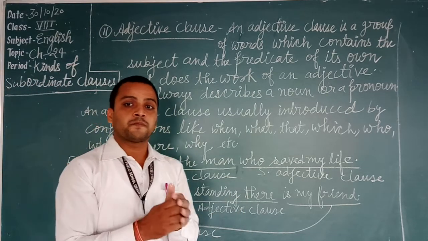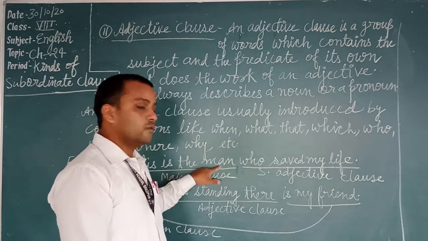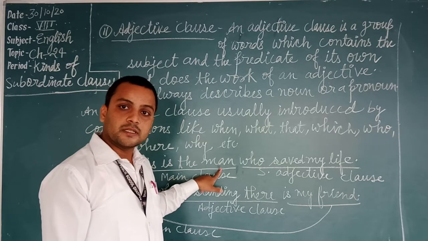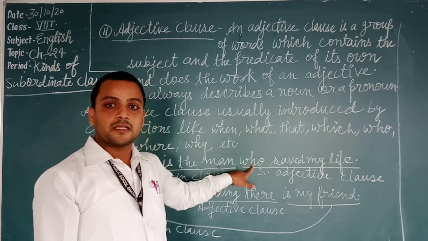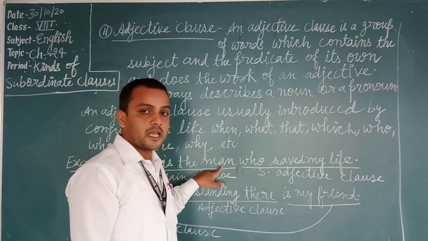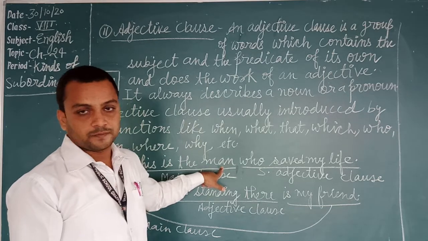Students, one thing more, before the conjunctions of an adjective clause, a noun or a pronoun is compulsory. It always describes the noun or the pronoun that comes just before it.